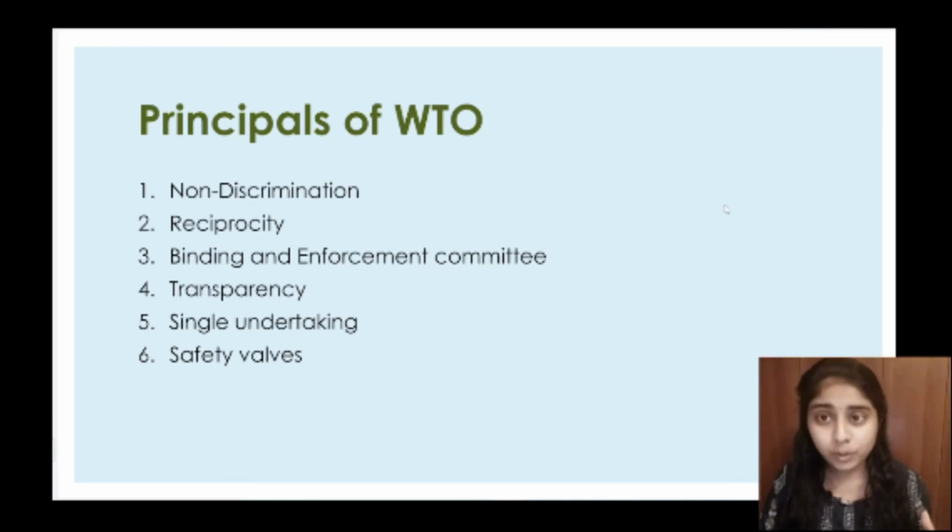So in reciprocity, a member country of WTO can grant some concessions in tariff rates or quotas to another country, but it is not generalized. It is a mutual contract between those two countries. The third one is binding and enforcement.